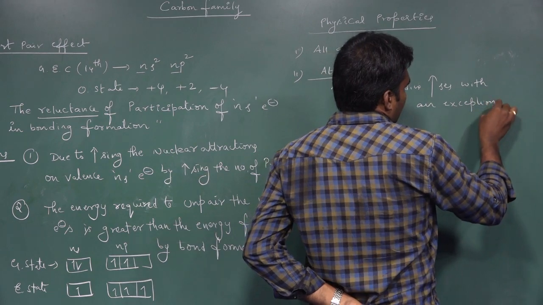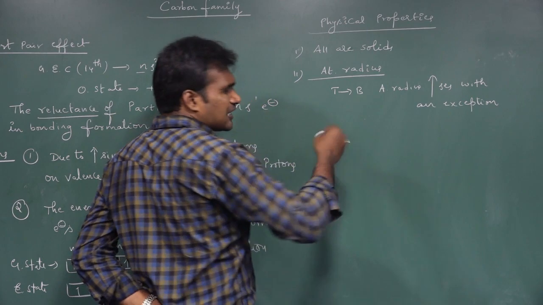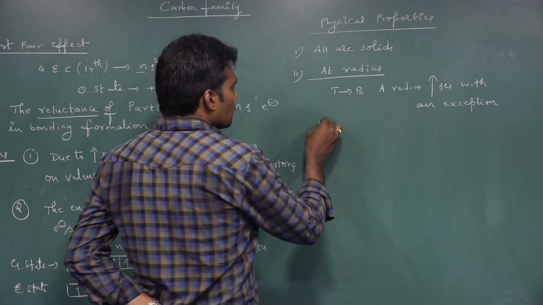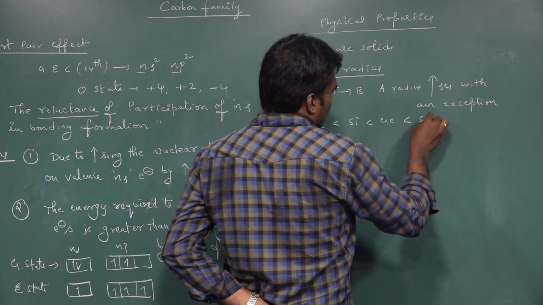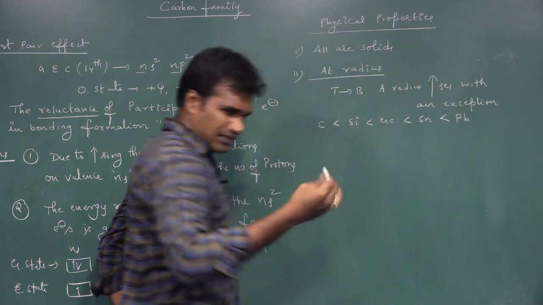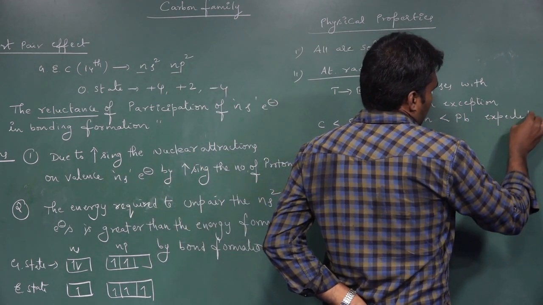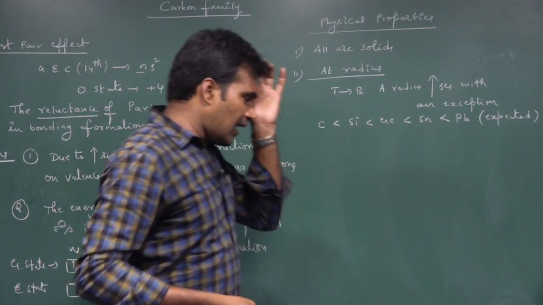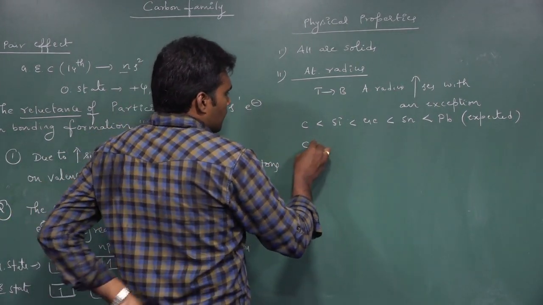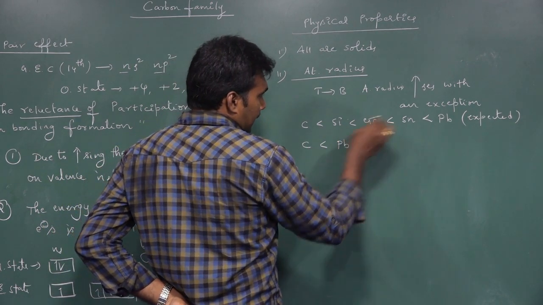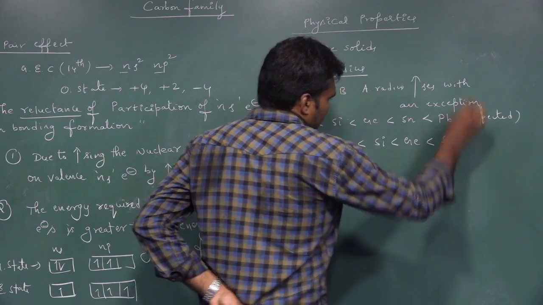There is one exception. Let us see where it will be. So what is that exception? What is the expected order, the general order? There is carbon, silicon, germanium, tin and lead. That is the expected order. But in reality, what is the actual order of atomic size? If you see the actual order: carbon, lead, silicon, germanium, tin.